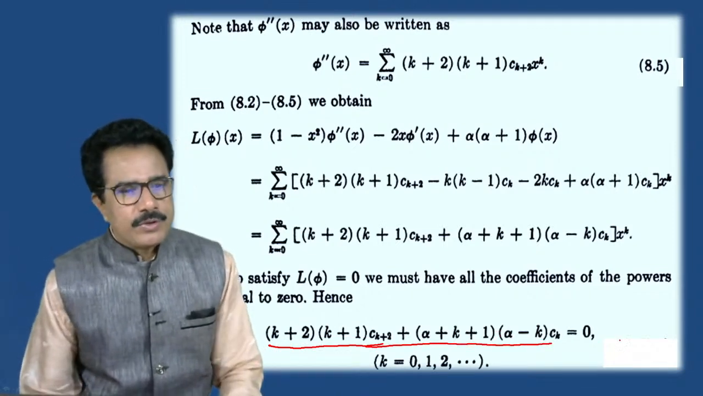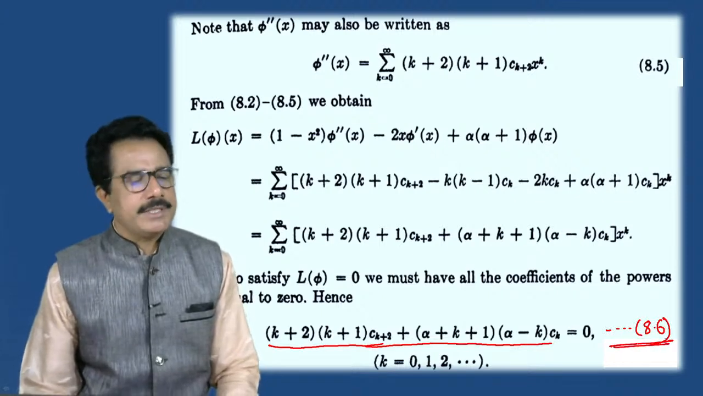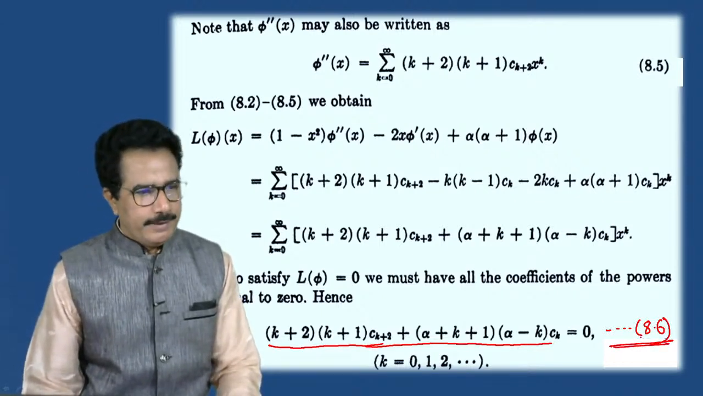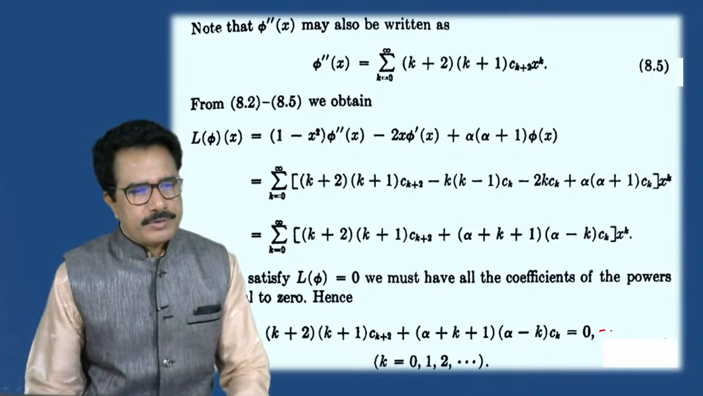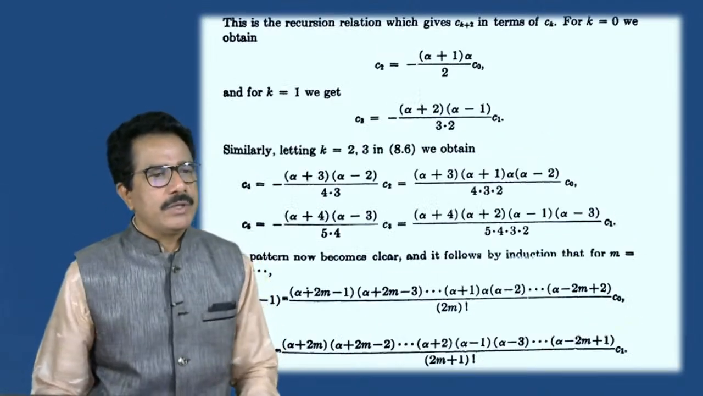So we can consider this equation as 8.6. See this. This equation is 8.6. Thus we get, suppose this is 8.6, for k is equals to 1, 2, 3.